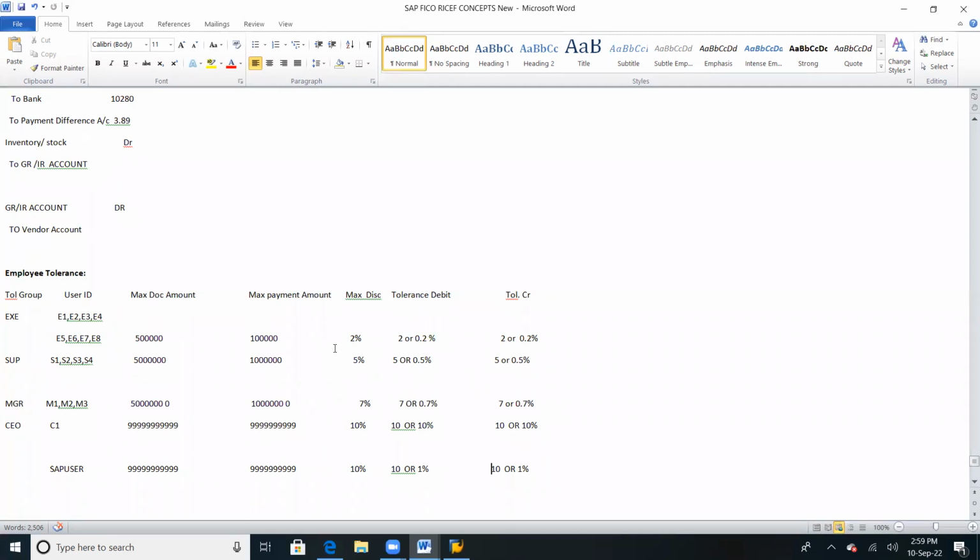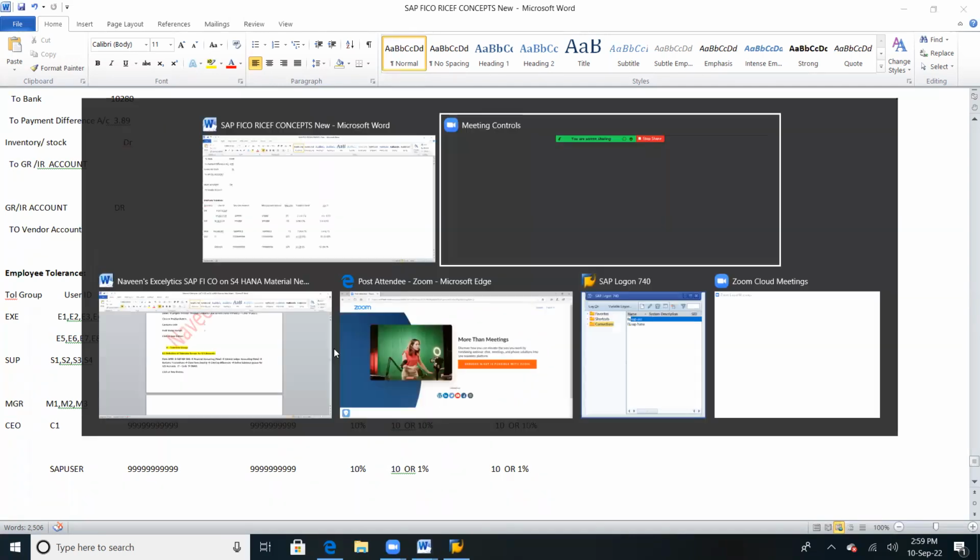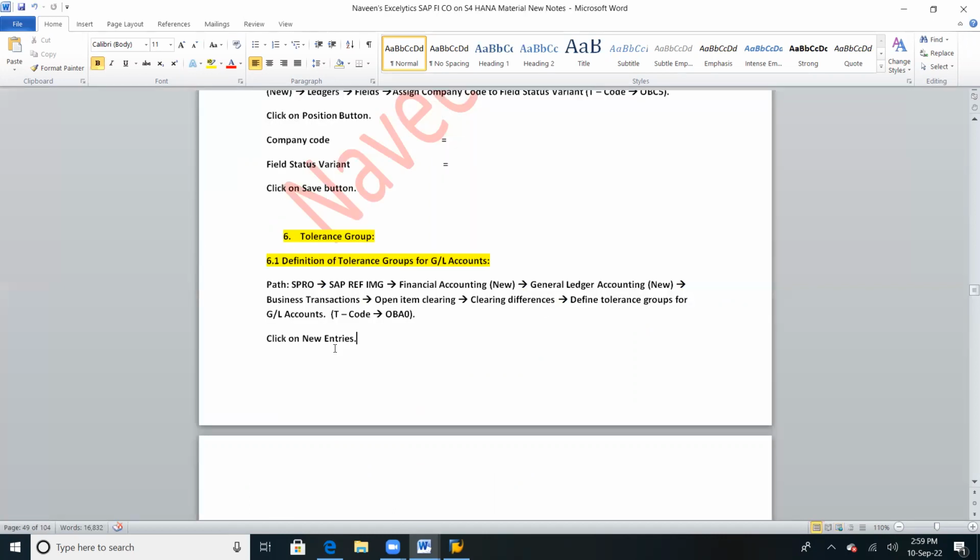So write down the path. Define tolerance groups for GL accounts. It's nothing but we are going to define tolerance groups for GL accounts. SPRO, SAP Reference IMG, Financial Accounting (New).